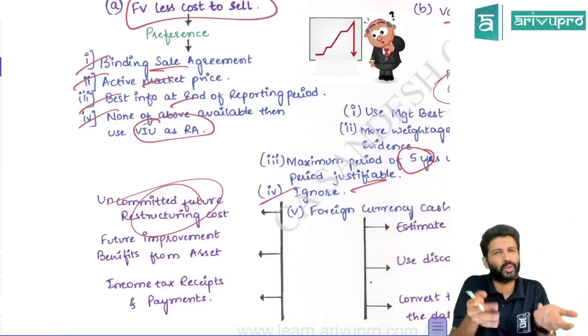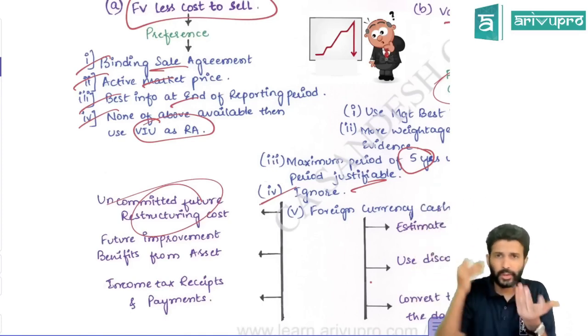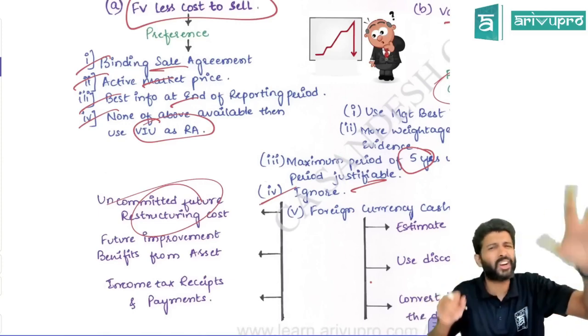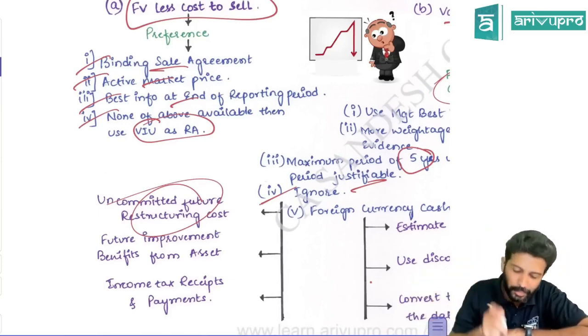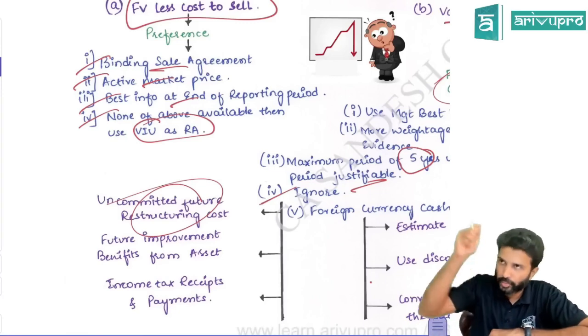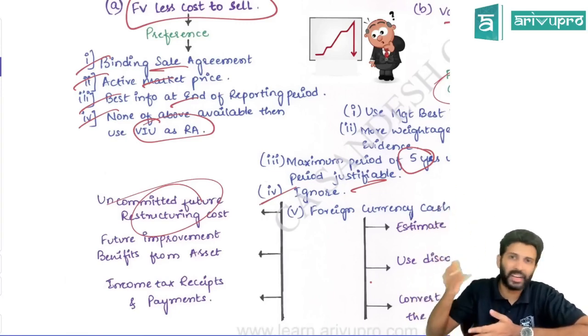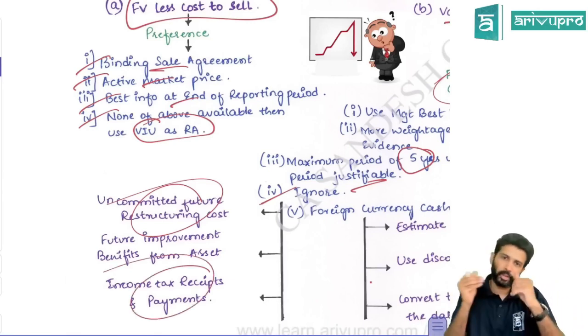Okay, if it is not yet announced, if you're just thinking about doing future restructuring, when you do restructuring, certain assets or divisions, if closed, the assets will be sold off. So the benefits will change. Since it is uncommitted future restructuring cost, ignore it, because we are doing the impairment check now. All this will come in future and they're not even committed. So ignore that.